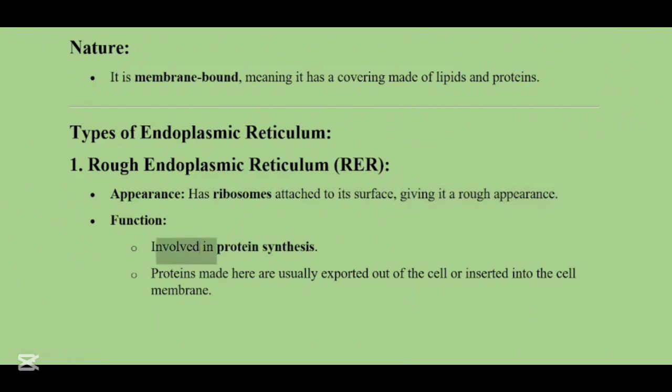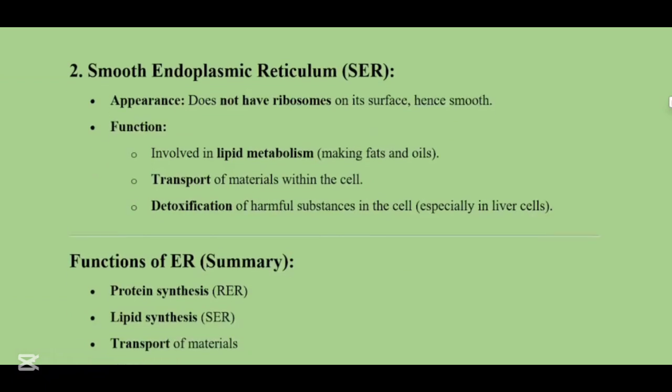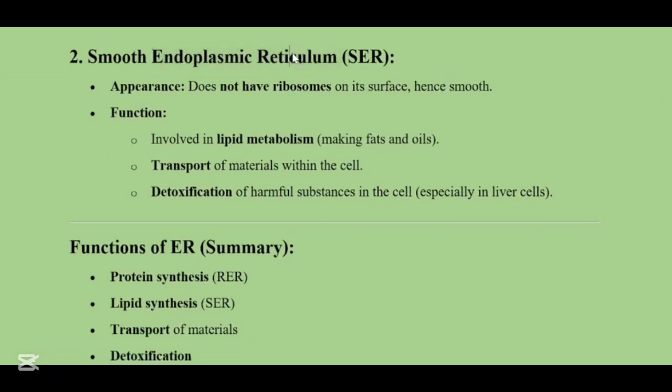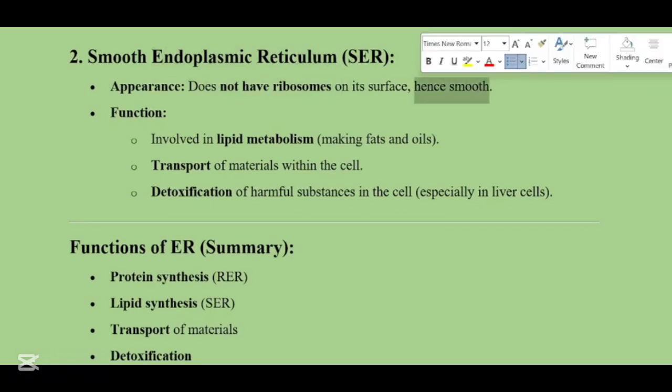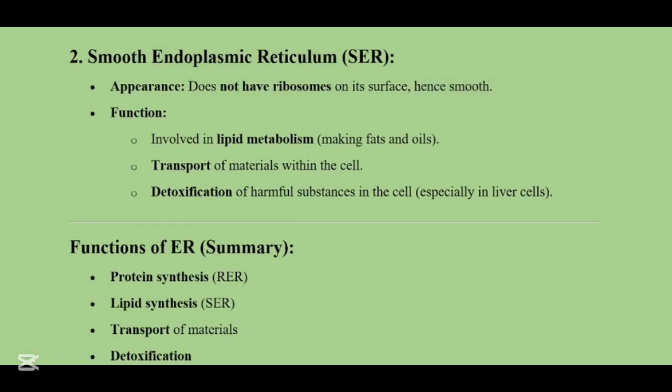It is involved in the breakdown of proteins. Proteins made here are usually exported out of the cell or inserted into the cell membrane. Then we have the smooth endoplasmic reticulum. Its appearance shows that it does not have ribosomes on its surface, hence it is smooth, and it cannot even create its own proteins. That is why it is involved in the metabolism of lipids, which means that instead of breaking down the fatty substances, it creates them.